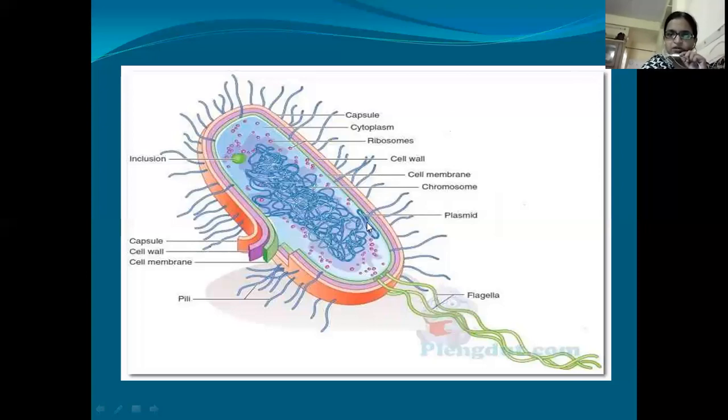And there are also plasmids. What are these plasmids? They are extra chromosomal genetic elements. These are not connected to this nucleoid. They are separate entities which are present in the cytoplasm. They are DNA molecules and they are having their own functions to the cell. And apart from this, we can also see here inclusion bodies, and not only inclusion bodies, there will be other organelles also.